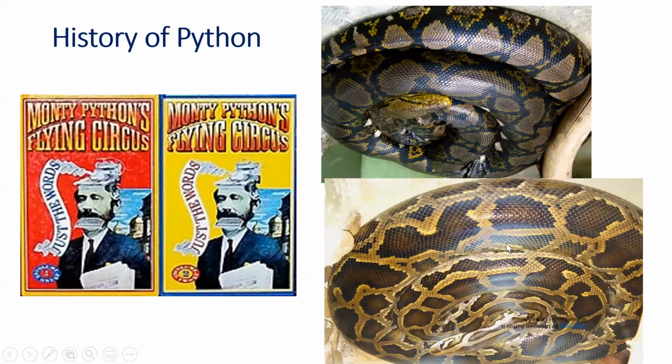Now what is the history of Python? When I say the word Python, you imagine snakes, right? From childhood, you see pythons somewhere in a zoo, circus, or wherever. But it has nothing to do with our Python programming language, because the inventor and developer of Python was fond of the Monty Python's Flying Circus comedy show.